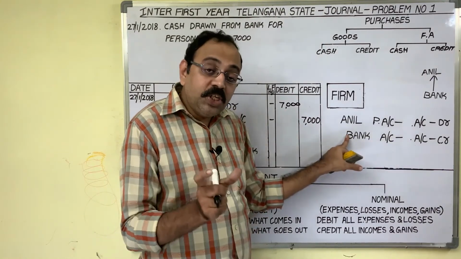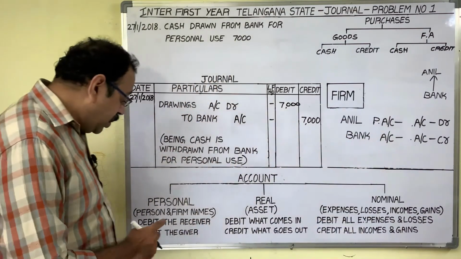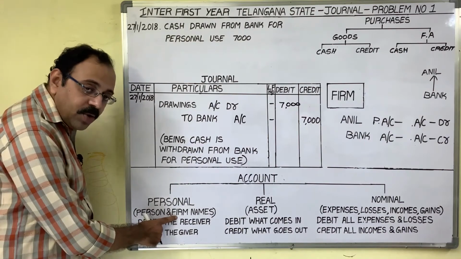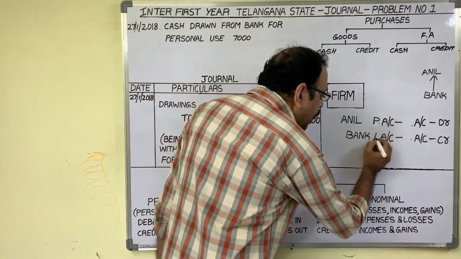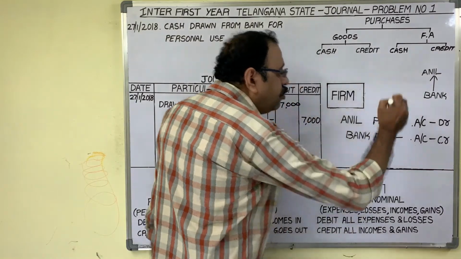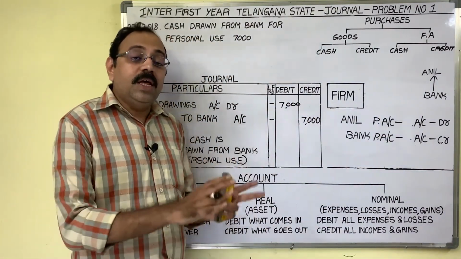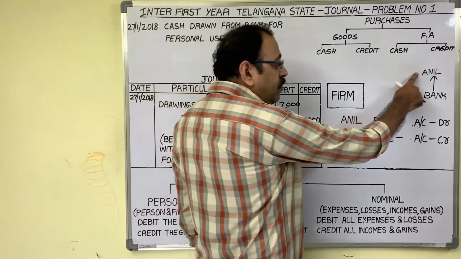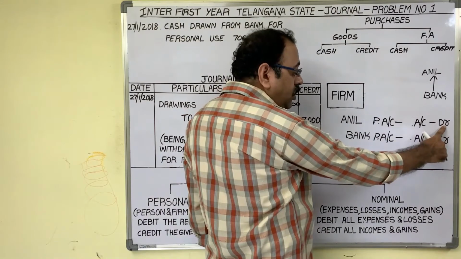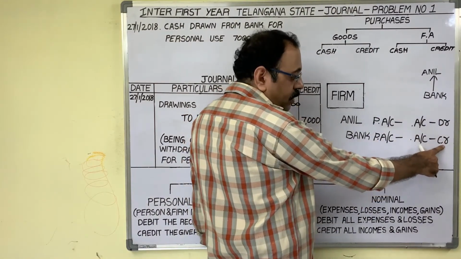With the institution name, if you open any account, that is also a personal account, no? So bank account is also a personal account. Both are personal accounts. Personal account rule: debit the receiver, credit the giver. Anil is a receiver, debit his account. Banker is a giver, credit bank account.